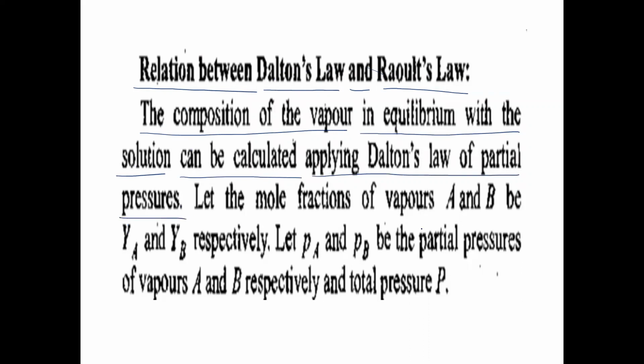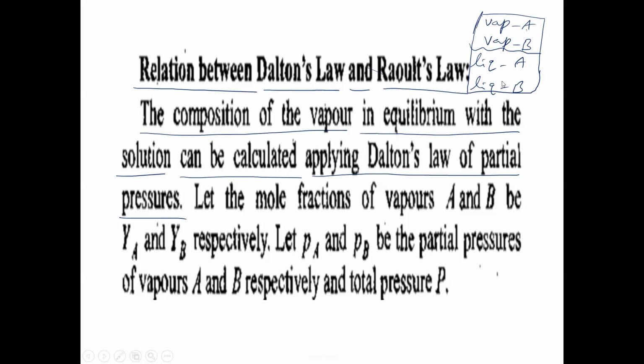Imagine one solution. Suppose we have taken some ideal solution in this vessel. In this ideal solution, there are two components, liquid A and liquid B. From liquid A, some vapor A will come, and from liquid B also vapor B, because liquid A is volatile and liquid B is also volatile. These two are volatile liquids.